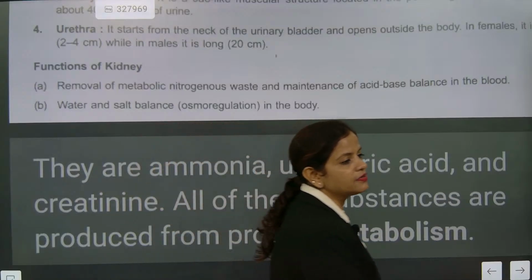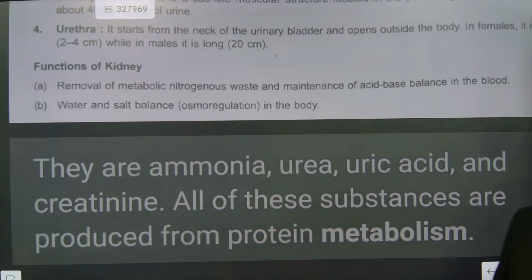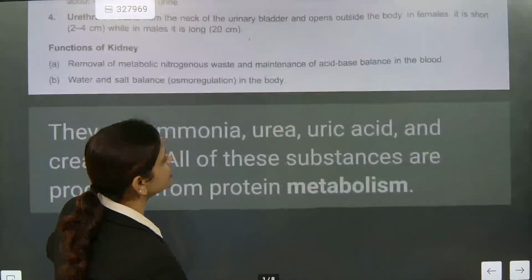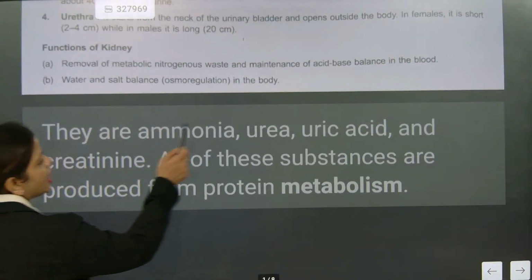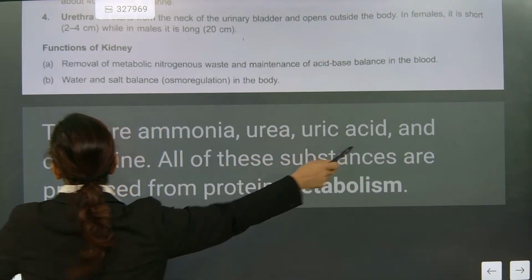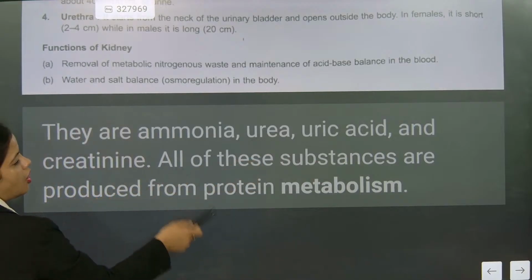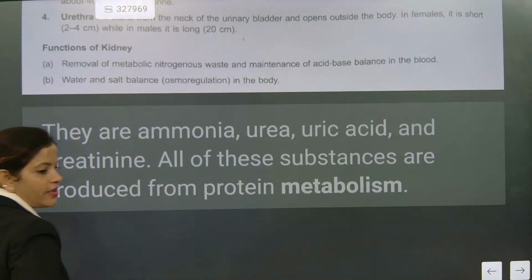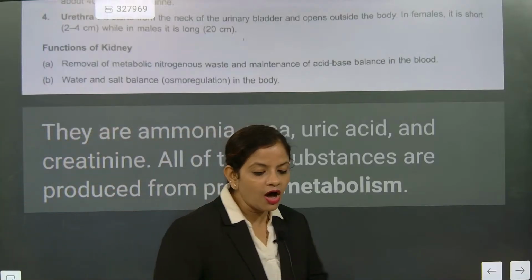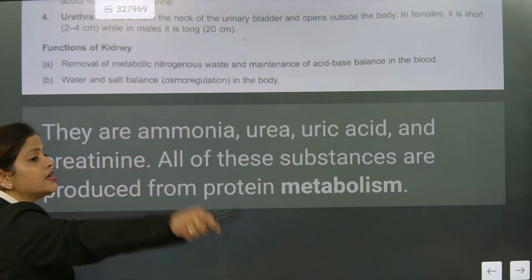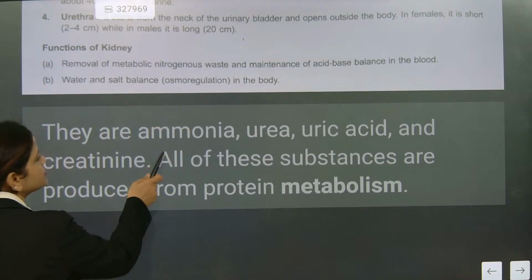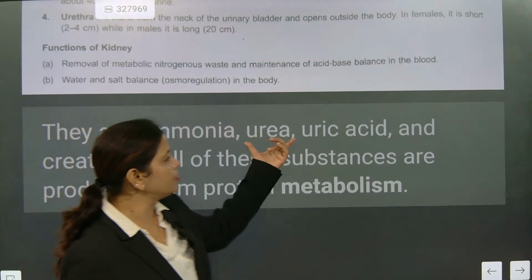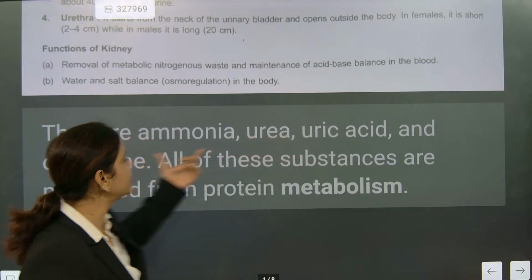And second one? Understood? What is nitrogenous waste? They are ammonia, urea, uric acid and creatinine. All of these substances are produced from protein metabolism. So whenever we do any activity, all will be obtained from what? Protein metabolism. Remember this one. So nitrogenous wastes are ammonia, urea, uric acid and creatinine.